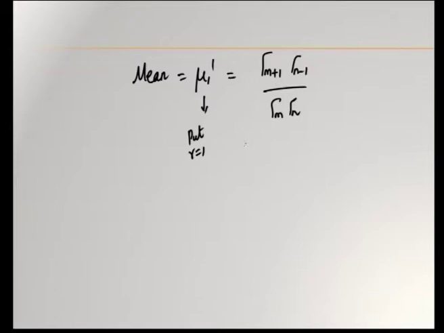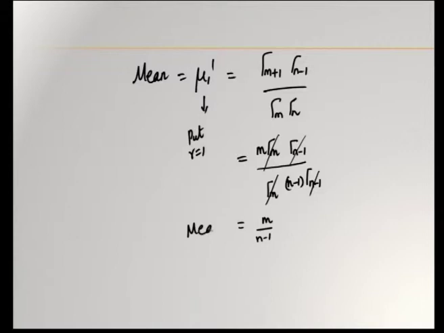So, how to write? Gamma m plus 1 can be written as m gamma m, and gamma n minus 1 cannot be reduced. Even if it is reduced, it is not useful for cancelling. Therefore, I will reduce gamma n. Gamma m is written as it is, so that you can cancel, and gamma n is written as n minus 1 into gamma n minus 1. So, this gamma m gets cancelled and gamma n minus 1 gets cancelled, and you have only m by n minus 1. This is the mean of the beta distribution of second kind.